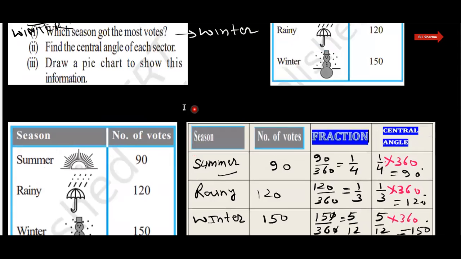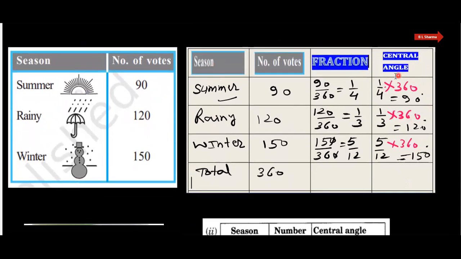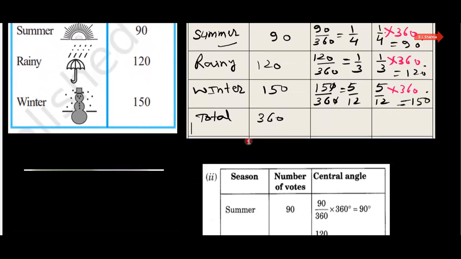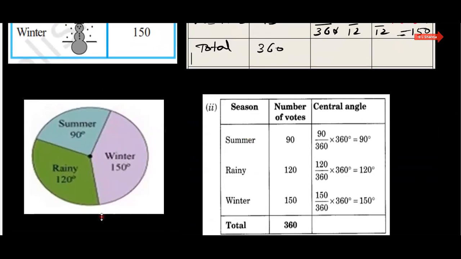And now the question is, draw a pie chart to show this information. Once we get the central angle, then it becomes easy for us to draw a pie chart for the given information. So we take a circle and we construct 90 degree for summer, 120 degree for rainy, and 150 degree for the winter. You can use the D to construct this.